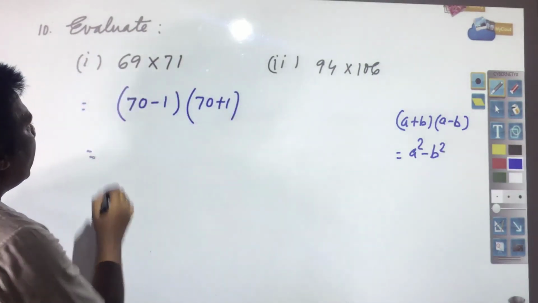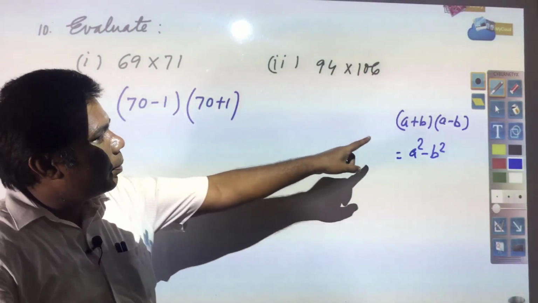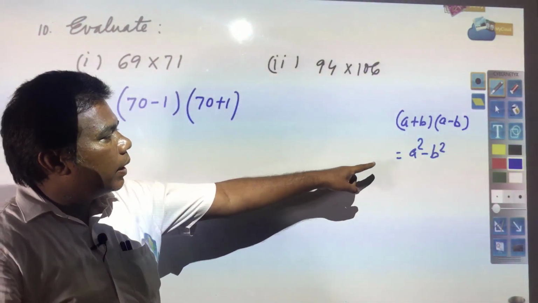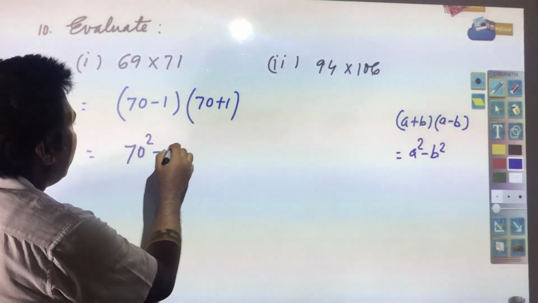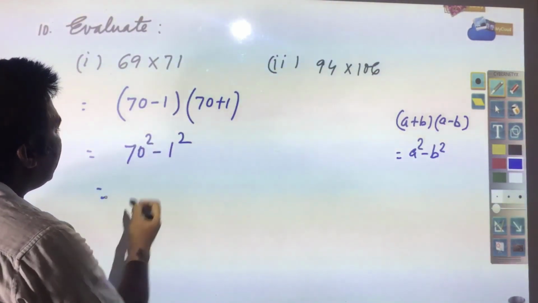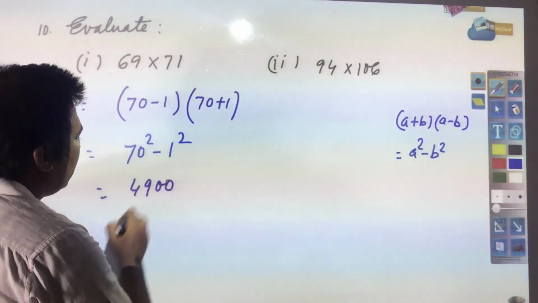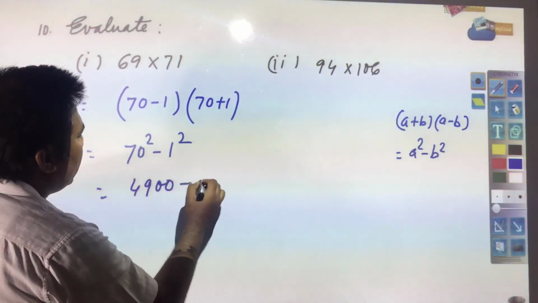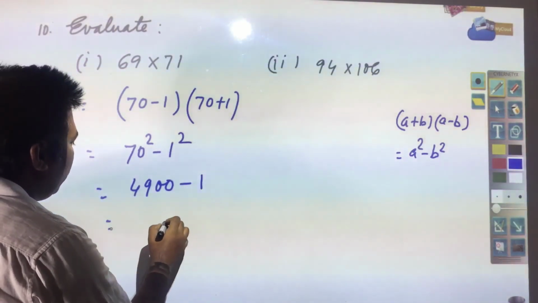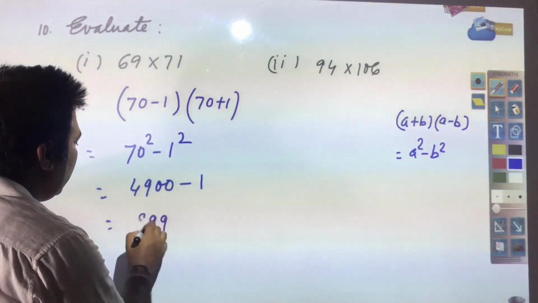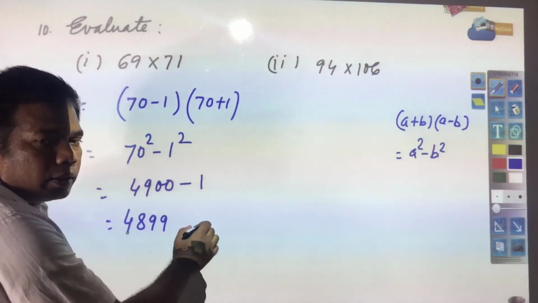So, here you will have 70 minus 1 and 70 plus 1 means a minus b into a plus b and that will be a square minus b square means 70 square minus 1 square. 70 square is 49, 100 minus 1. So, this will be 10 minus 1 will be 9, this will be 9, 8 and 4, 4899 and this will be your answer.